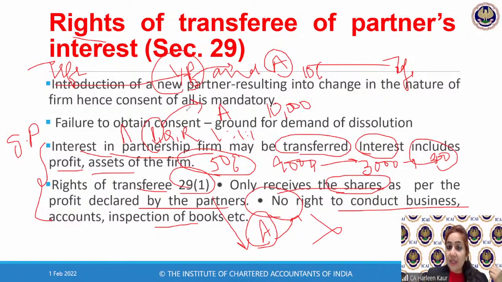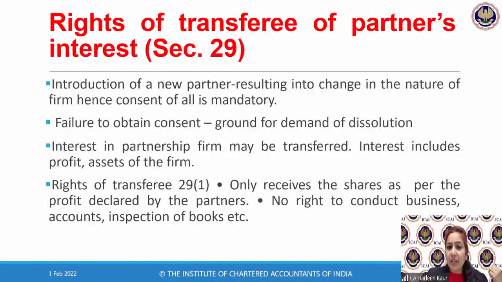Got it? So simply, we have to remember two very important points over here. Number one, introduction of a partner. A new partner cannot be admitted if the consent of all the partners is not given. If you don't take the consent, you can have the dissolution of the firm. Clear? The first two points typically talk about admission of a partner.